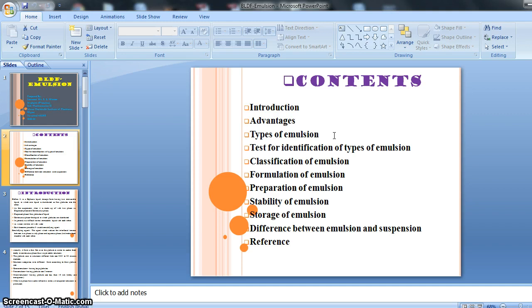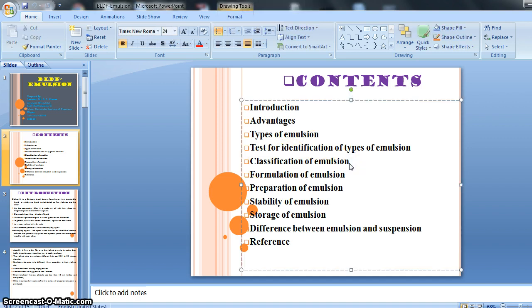So emulsion is made up of two kinds of liquid, but suspension is made up of one liquid and one insoluble solid. Suspension is a mixture of a liquid and an insoluble solid, and emulsion is a mixture of two immiscible liquids. Then there is the classification of emulsion.